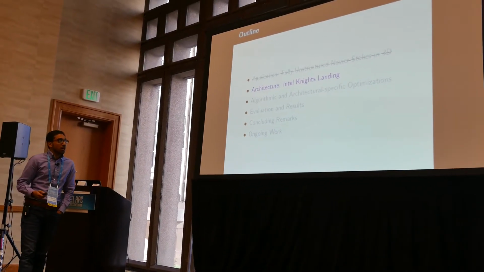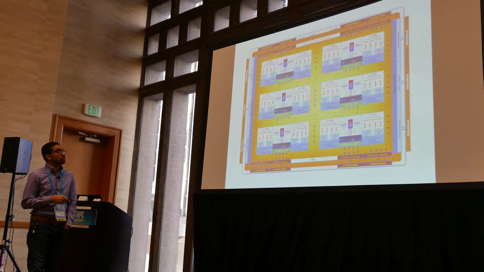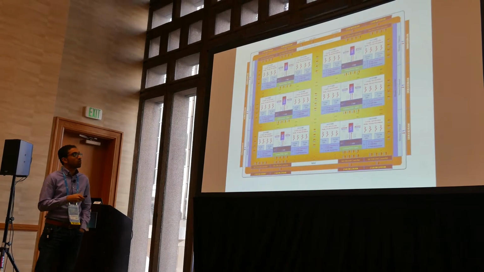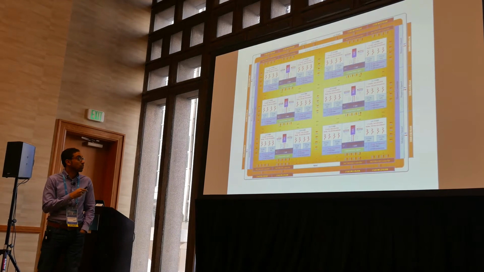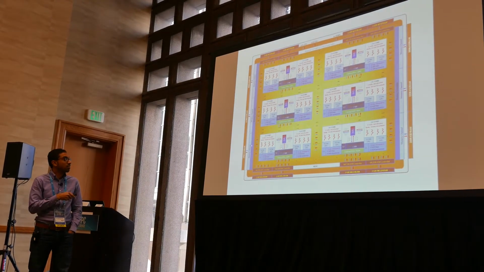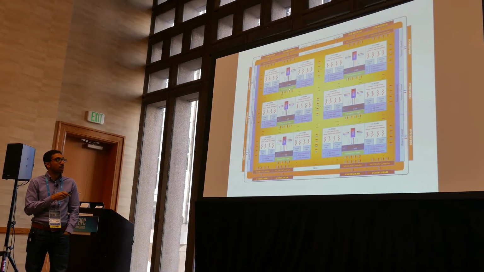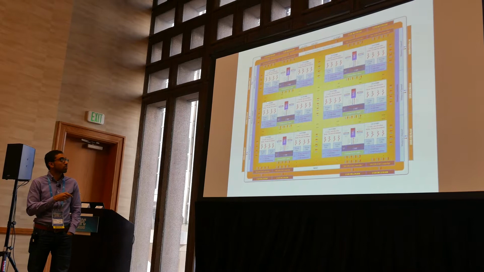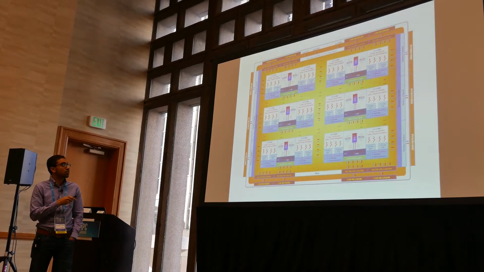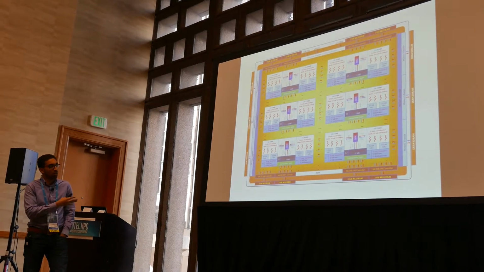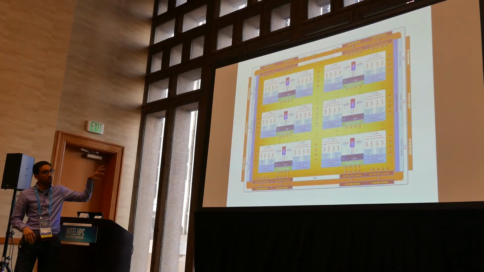The architecture, I'm not going to spend time on because most of you know KNL, but the most important thing that I want to insist on here is that we're doing a hierarchical partitioning, where in the beginning we target to first populate the DRAM, and then the MCDRAM, and then populating the cores, the tiles. We're targeting the L2 caches between the 2 cores, and then we're populating the L1 cache within a core, and then later on populating the registers, the 512-bit registers. So this is how our optimizations go. We start from the higher level, from the memory, all the way down to the registers.